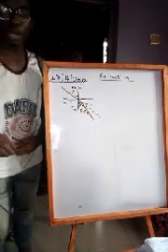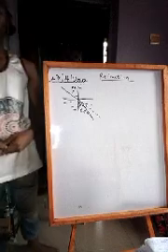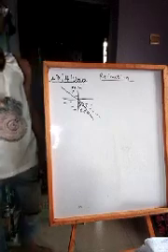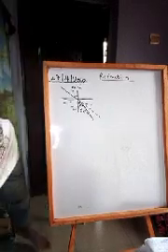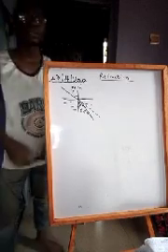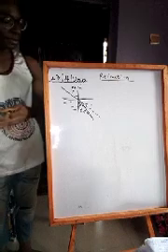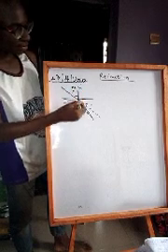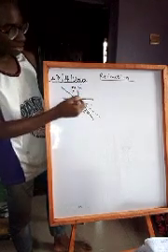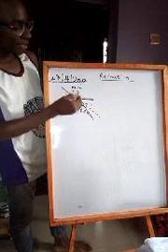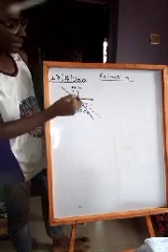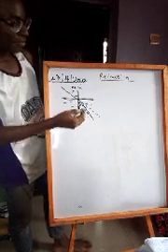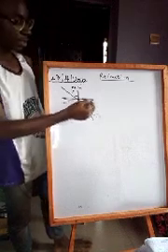Now, we are going to talk about Snell's law and the laws of refraction. There are two laws of refraction. The first law of refraction states that the incident ray and the refracted ray at the point of incidence all lie on the same plane. What that means is that this incident ray and the refracted ray all lie on the plane of incidence, and this is the plane of incidence. This horizontal plane is called the plane of incidence, and this vertical plane is called the normal. Now this incidence ray lies on this flat horizontal plane, and then this emergent ray also projects outward from the horizontal plane. So they are both on the same plane.